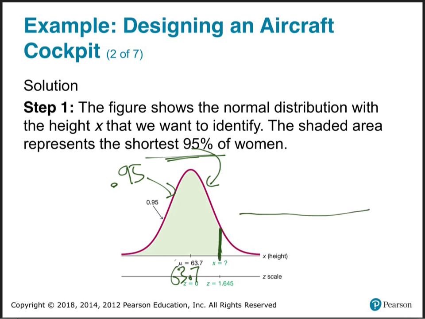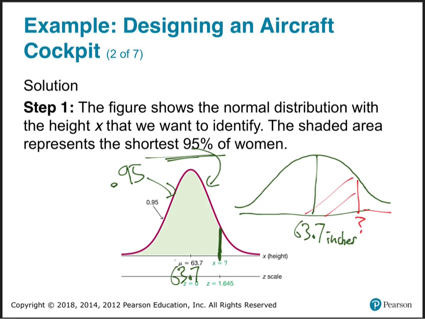If I could maybe lay this out a little bit better. The middle, the average woman, is 63.7 inches tall. I want to know where's the 95% line, meaning what height, put a question mark there, has 95% of women shorter than that. I want to find the 95th percentile for women, is what that means.